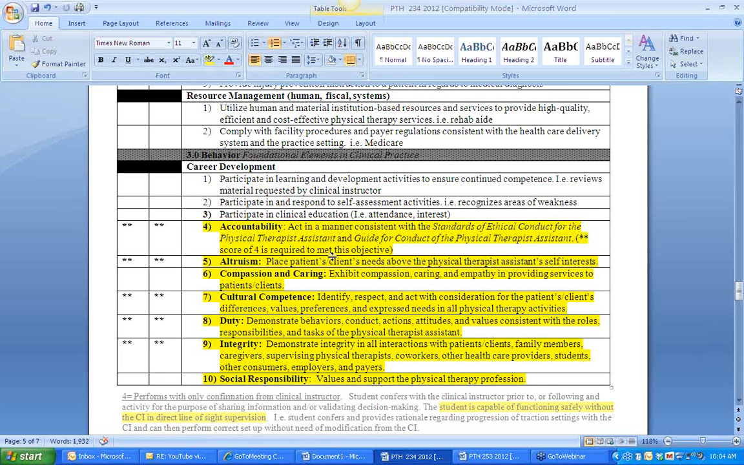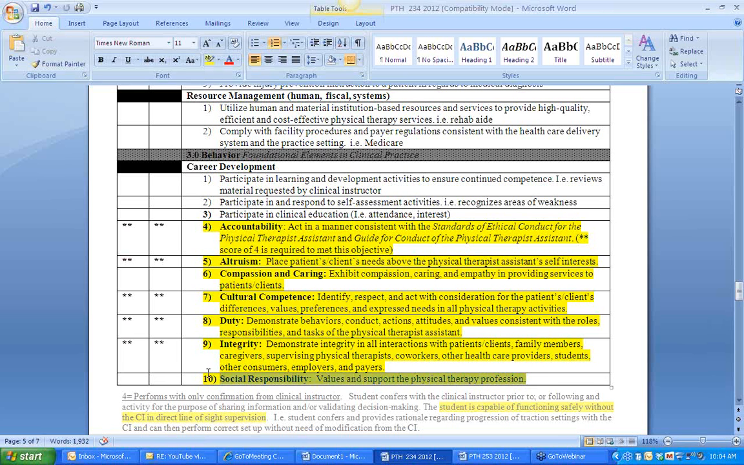And if they're not showing up to work on time, then that would tell us that they're not accountable. And that would then warrant termination from the program, because we have to be able to be accountable to our patients in order to meet the goals that the physical therapist has established for them. So it's almost like we're taking on a contract with them.